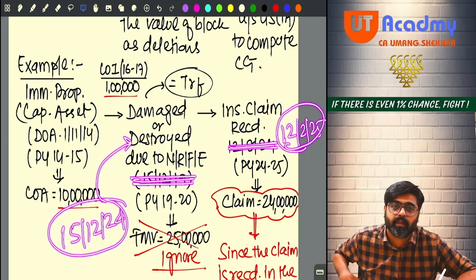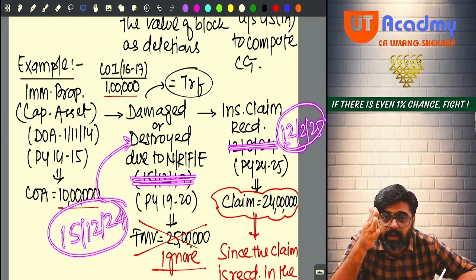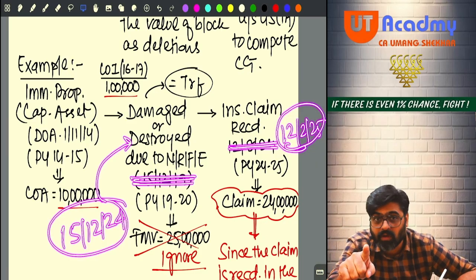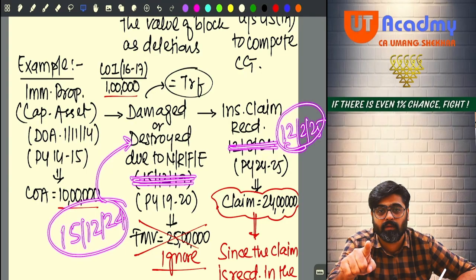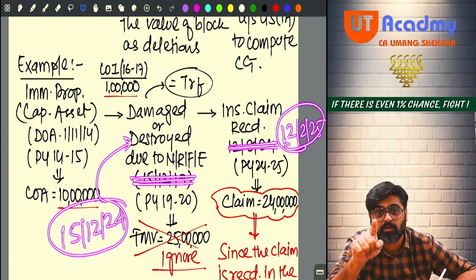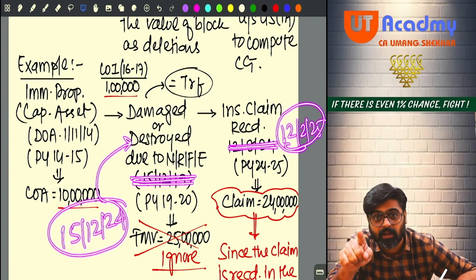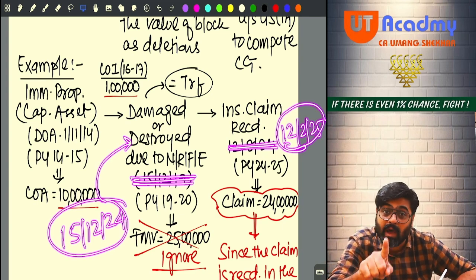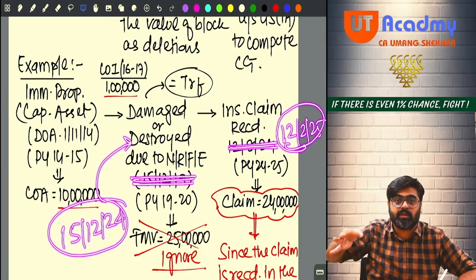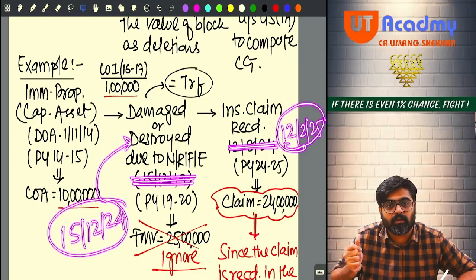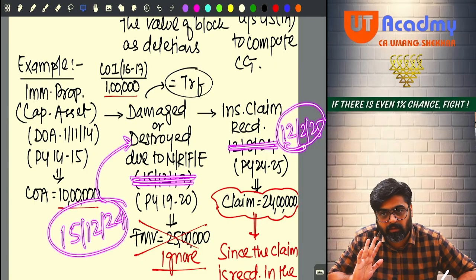Now tell me, what is the date of damage or destruction? Before 23rd July or on or after 23rd July? On or after 23rd July. This is the date of transfer. 15th December 2024 is the date of transfer. Is it prior to 23rd July 2024 or on or after 23rd July? Yes. Now what will happen? The same calculation will happen. What full value of consideration will you take? Insurance claim 24 lakhs. Transfer expense nil. Net consideration 24 lakhs. Okay.